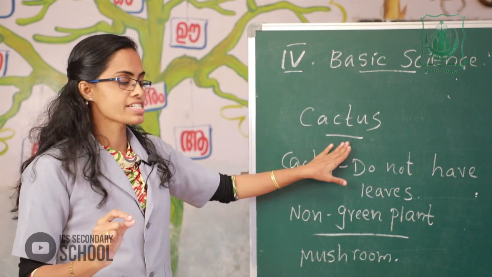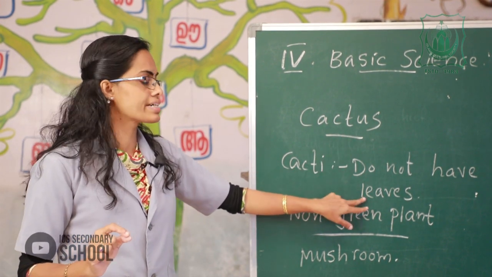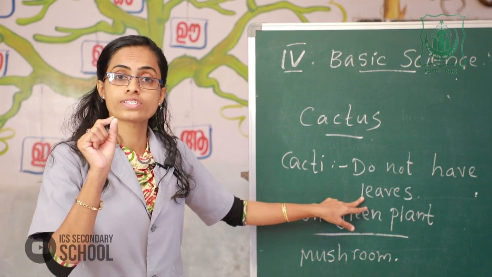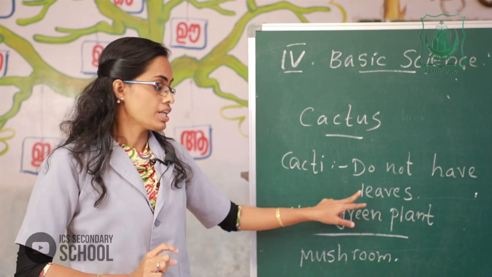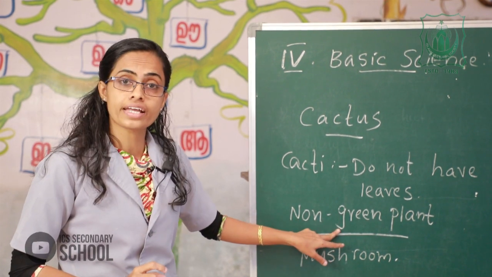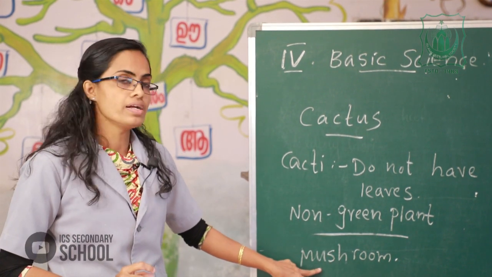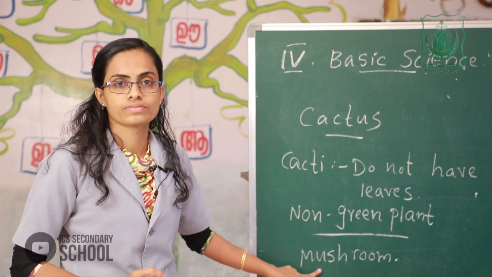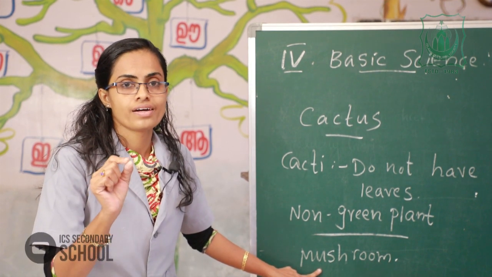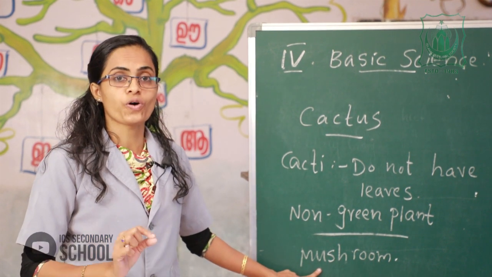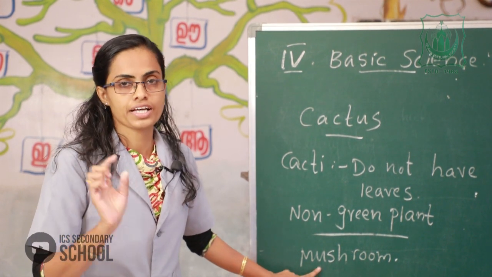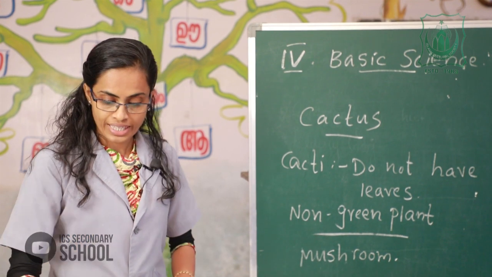The cactus plant does not have green leaves, and photosynthesis takes place in the green stem. The other one, a non-green plant, for example mushroom, grows on dead plants and animals. Clear? Okay.